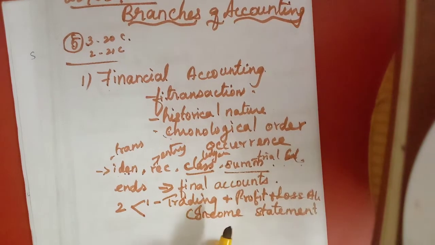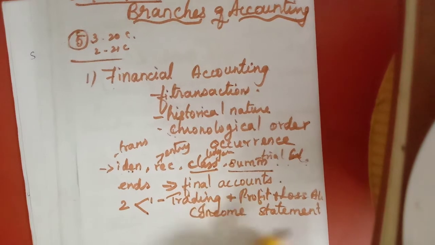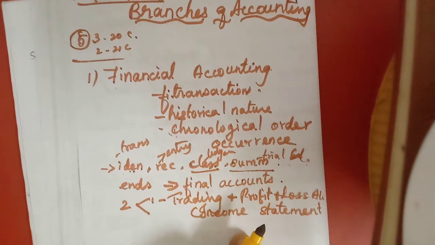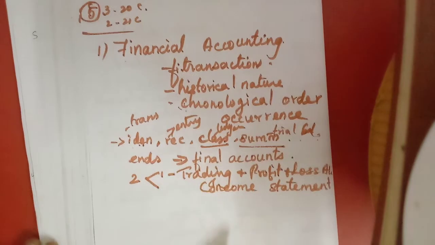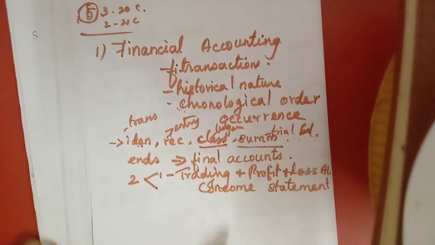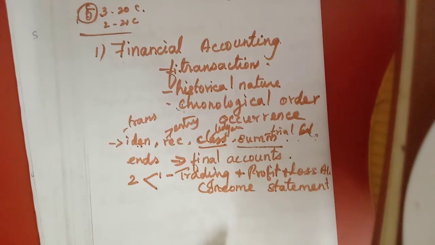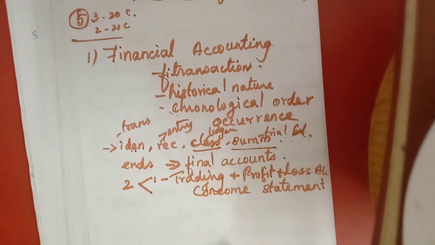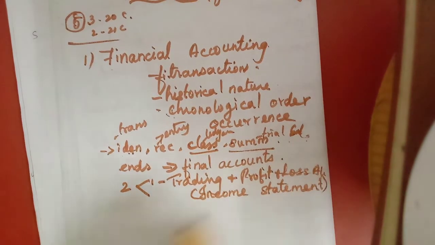It is not in the horizontal account method. It is like a statement only, one page, just to make everyone understand, because the users may be illiterate. They do not know what is debit, what is credit. For that purpose, nowadays they prepare the income statement as a statement, not an account.